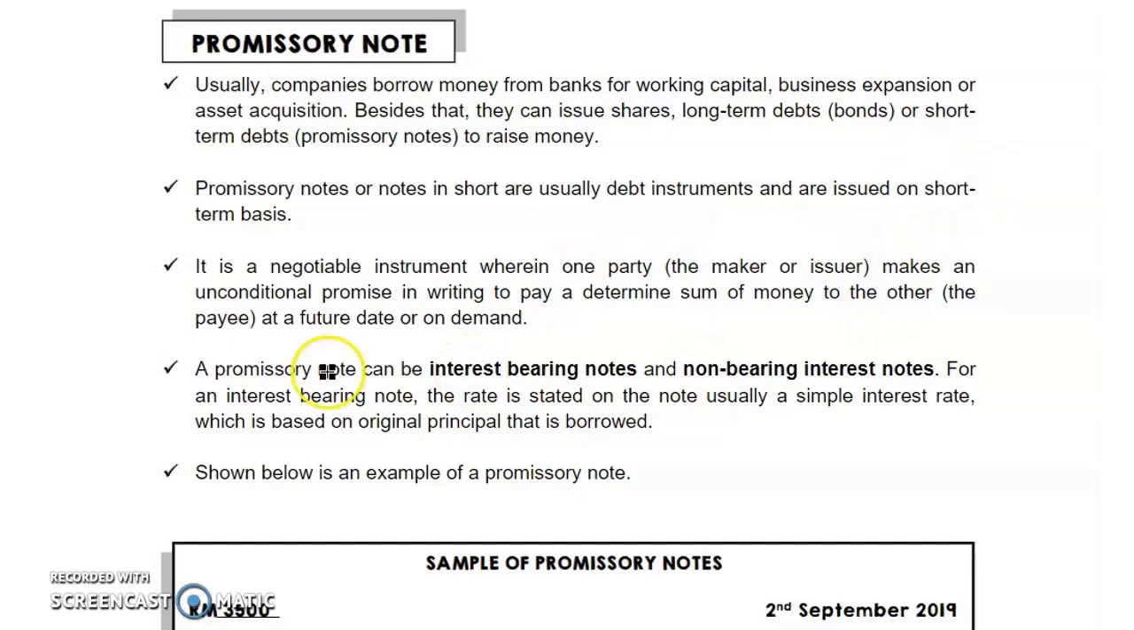It is a negotiable instrument wherein one party, the maker or the issuer, makes an unconditional promise in writing to pay a determined sum of money to the other, the payee, at a future date or on demand.